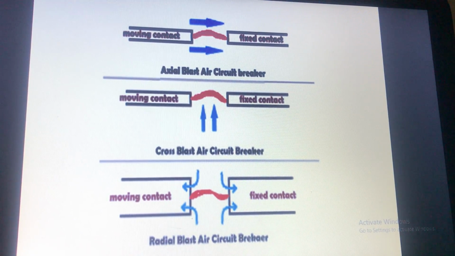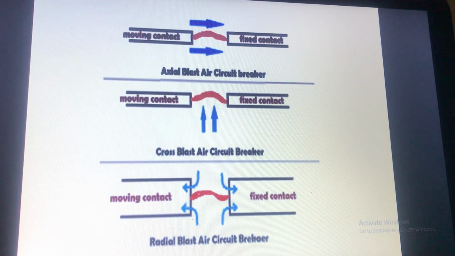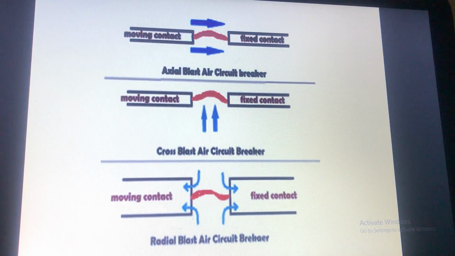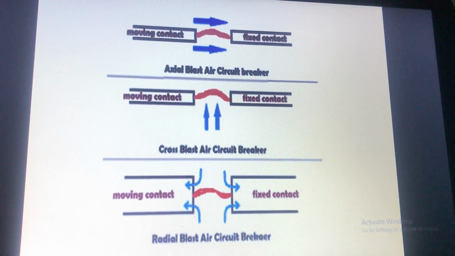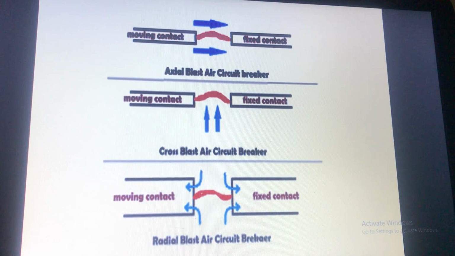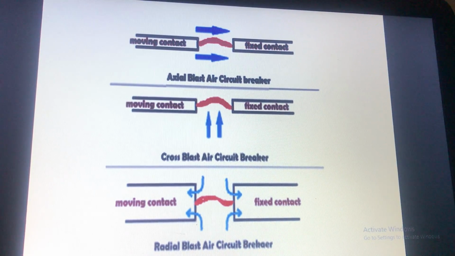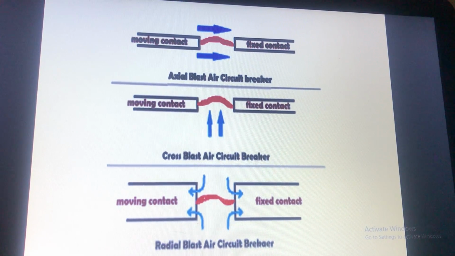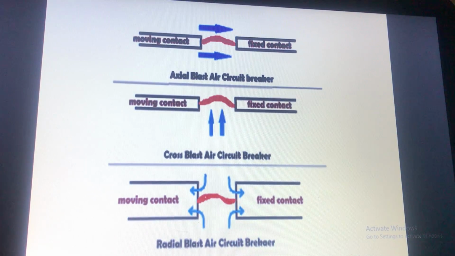Here you can see the axial air blast circuit breaker. It is along the direction of the arc. Then cross blast, it is at a right angle to the arc. Then in the case of radial, that is the double flow, from both sides of the arc, a blast of air is flowing. So these are the three types of air blast circuit breakers.